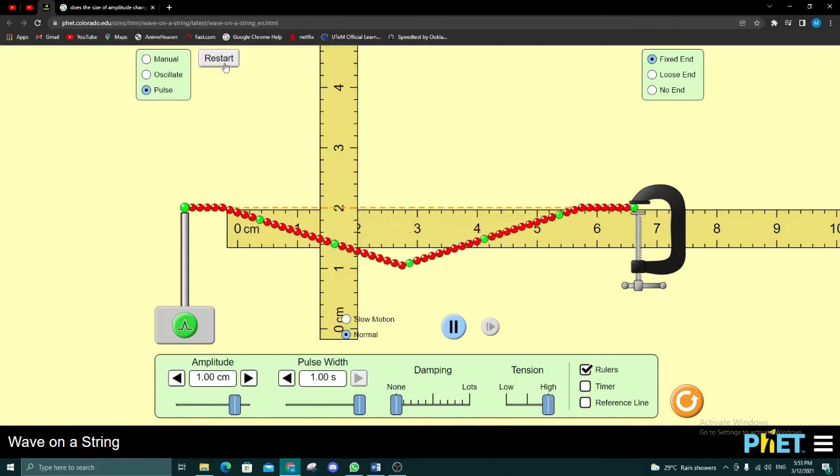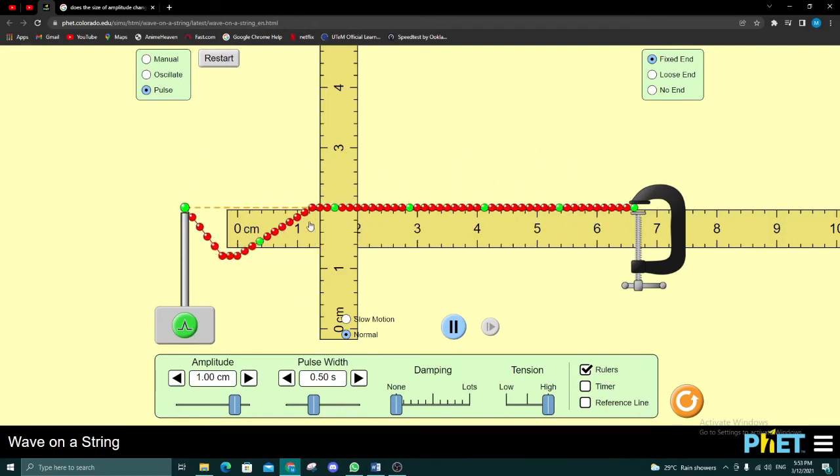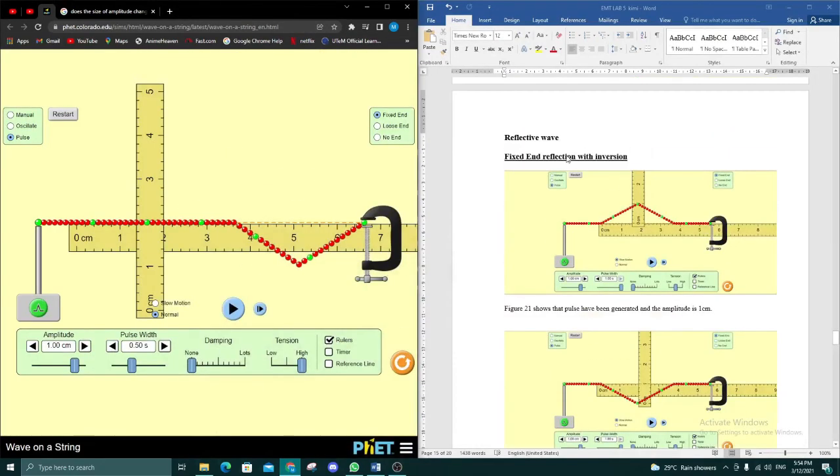Okay, for the pulse width, if we decrease it to 0.5, the difference from 1 second is the width of the wavelength. The amplitude will remain the same, but the wavelength is different from the 1 second just now. So if we change the pulse width over here, it will change the width of the wavelength. So the first experiment, which is the fixed end, will reflect with inversion.